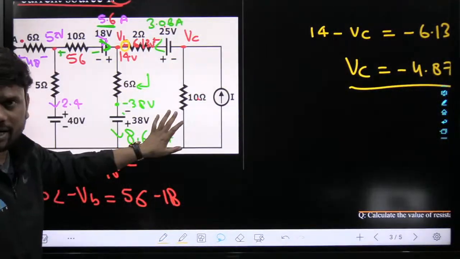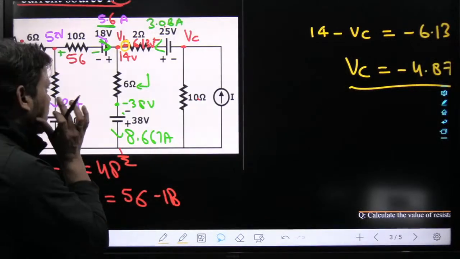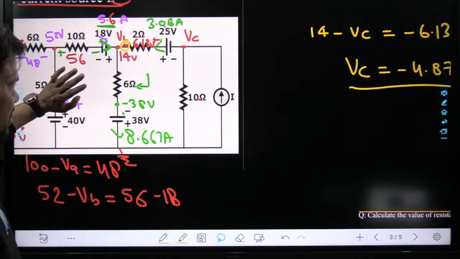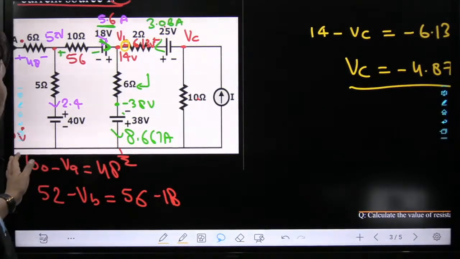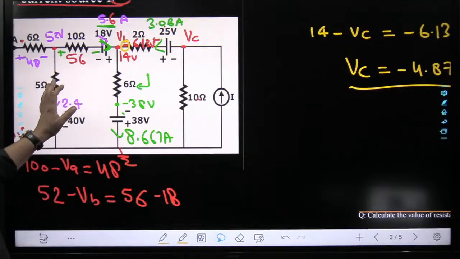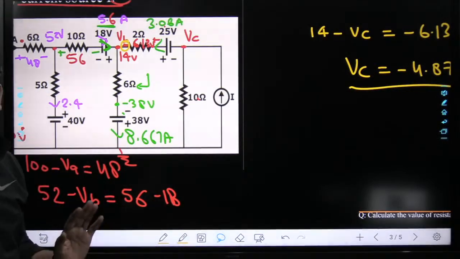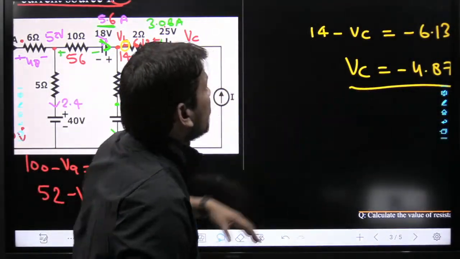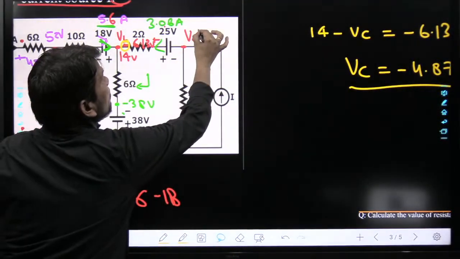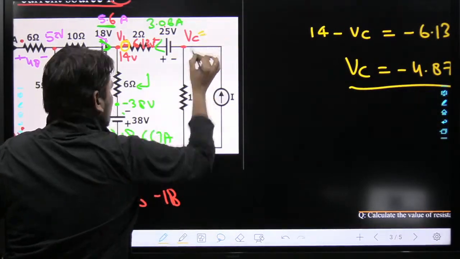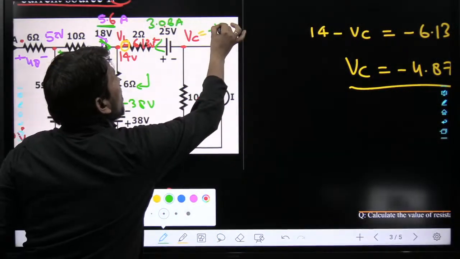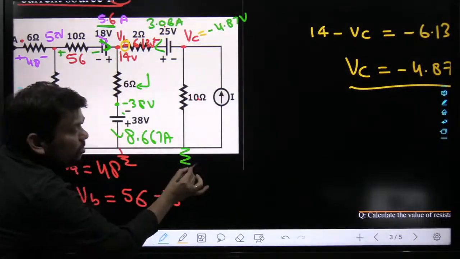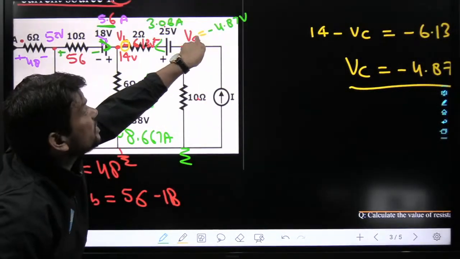If my calculation is correct, my dear friend, then we don't have any problem. If there is some mistake in the calculation, then that is a separate matter. But the most important thing, whatever we have discussed, all the concepts are absolutely correct and fantastic. So at this moment, how much is this VC coming, beta? Minus 4.87, so VC is equal to minus 4.87 volts. Job is done. So now see, beta, here is ground, and this is the negative one.